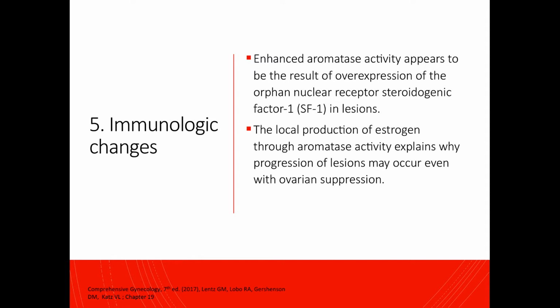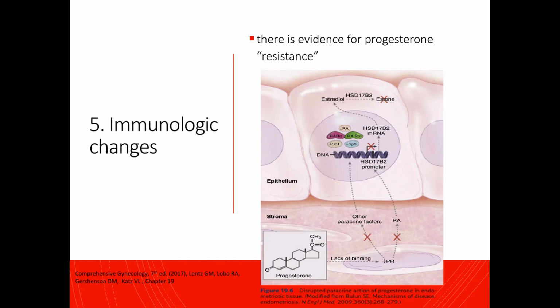Now, the local production of estrogen through aromatase activity explains why progression of lesions may occur even with ovarian suppression. And more studies now show emerging evidence for progesterone resistance in endometriotic lesions. This is due to the lack of progesterone receptor in endometriotic lesions.